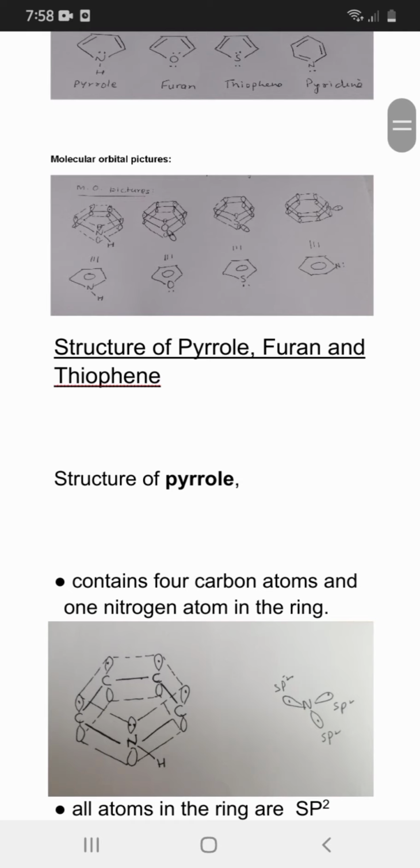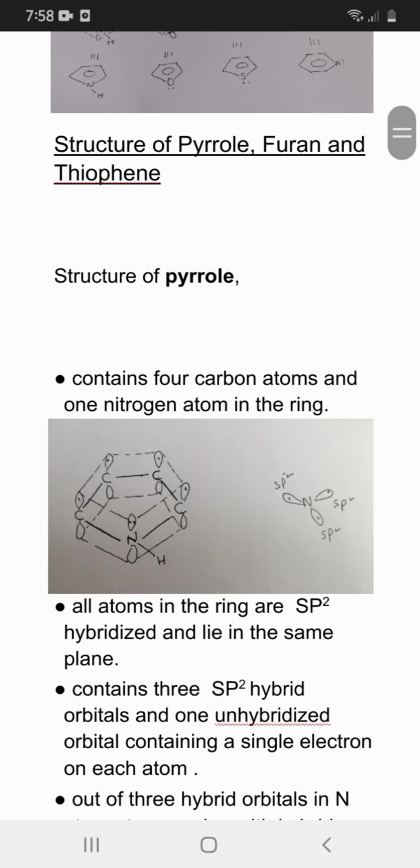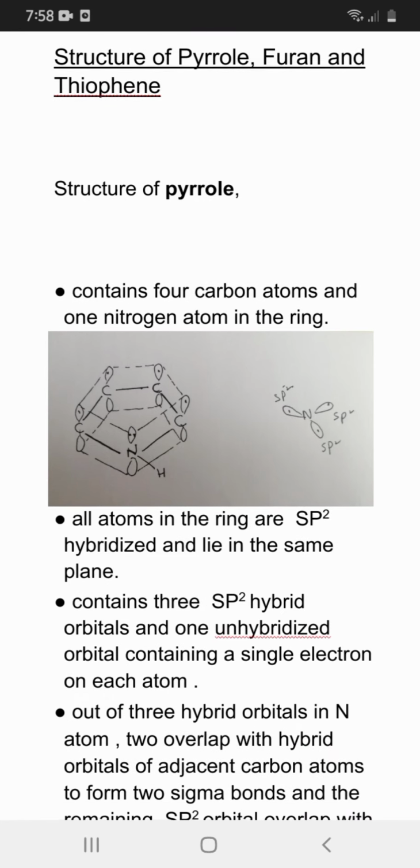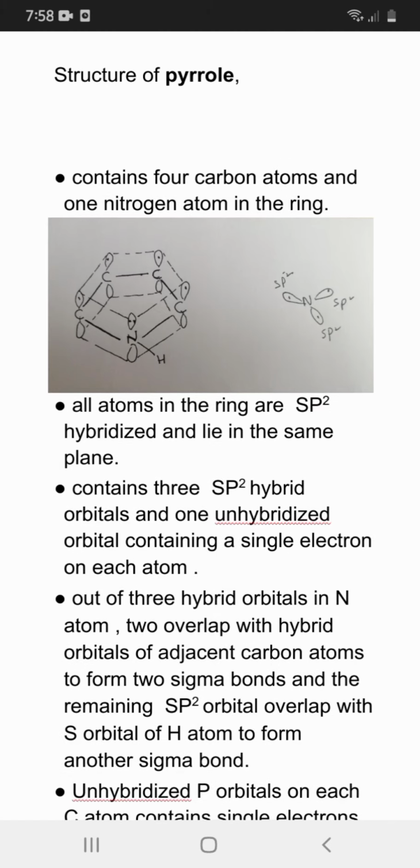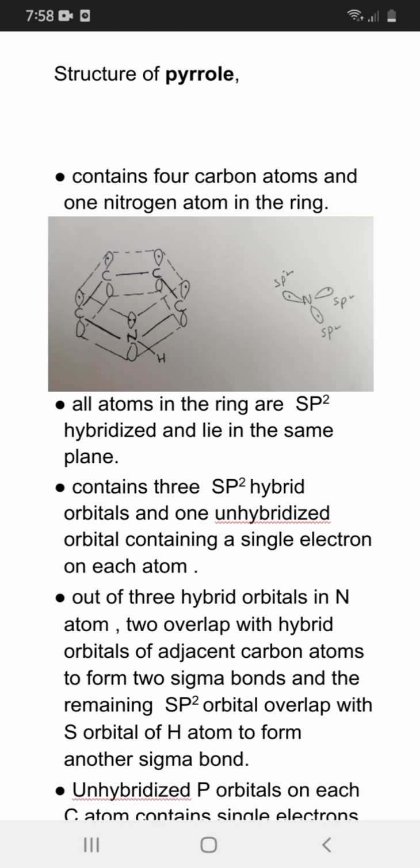Structure of the pyrrole contains 4 carbon atoms and 1 nitrogen atom in the ring, and this is the structure of pyrrole. All atoms in the ring are sp2 hybridized and lie in the same plane. Each contains 3 sp2 hybrid orbitals and one unhybridized orbital containing 1 single electron on each atom.